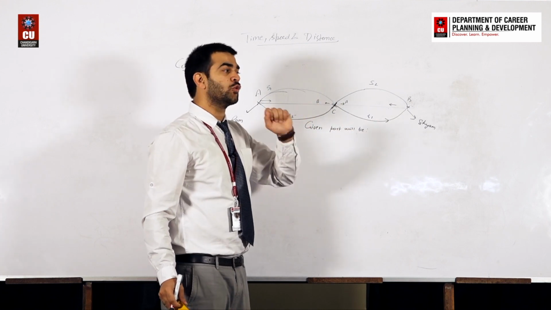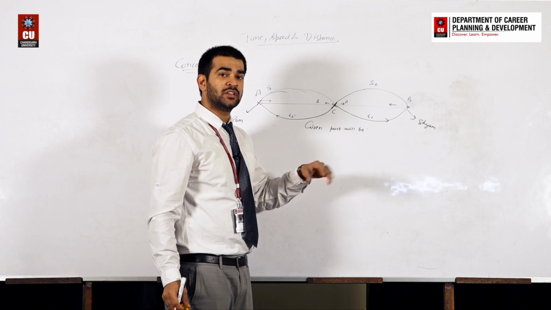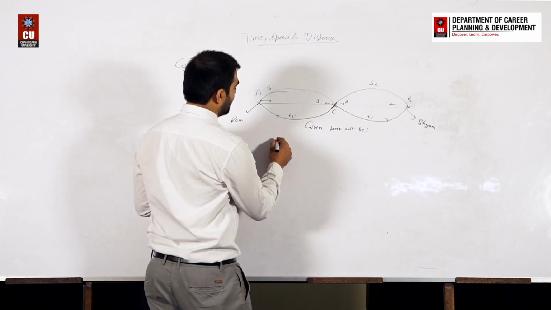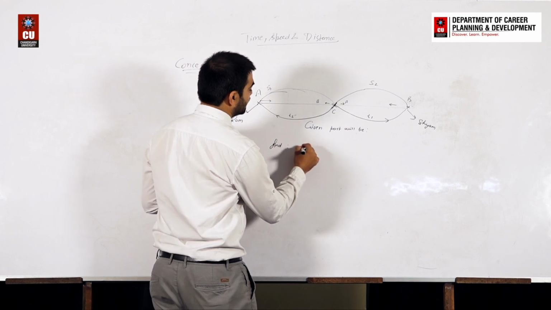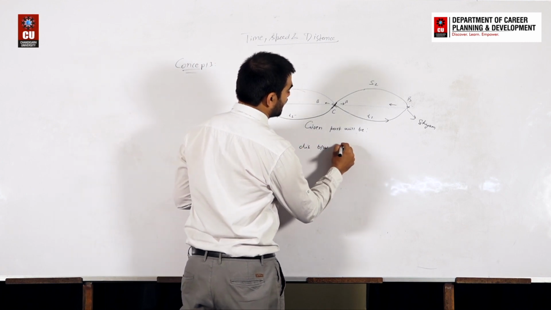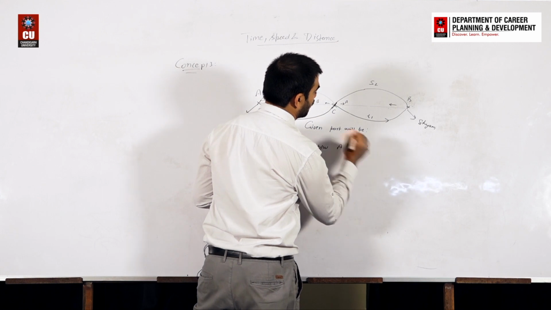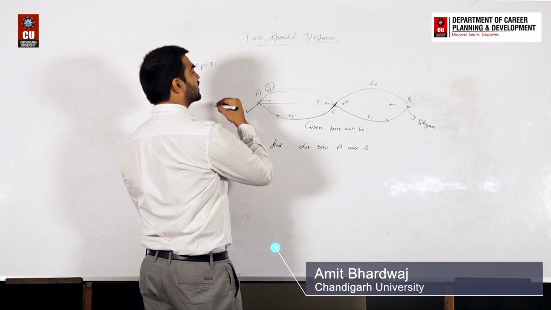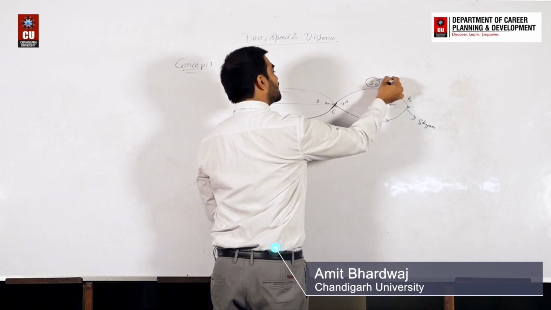In that case, what will you do? First we will discuss the concept, after that we will take an example. Let's say you want to find the distance between A and B. You know very well the given data: speed S1 for A is given, and speed S2 for B is given.